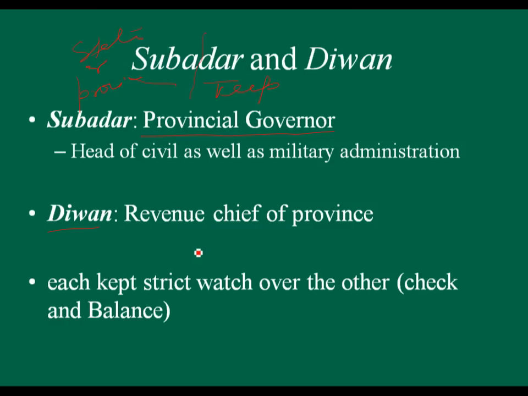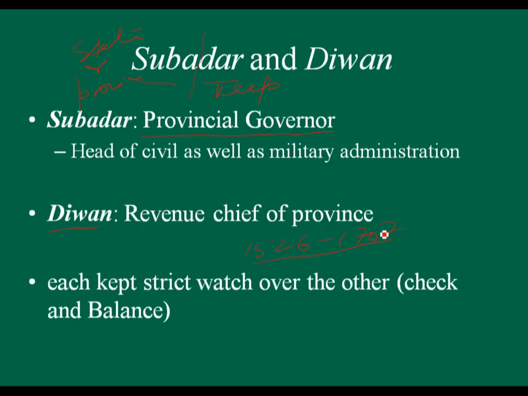In the great Mughal period, that is from 1526 to 1707, Subadar and Diwan were two separate people in a state or province, and they kept strict watch over each other.